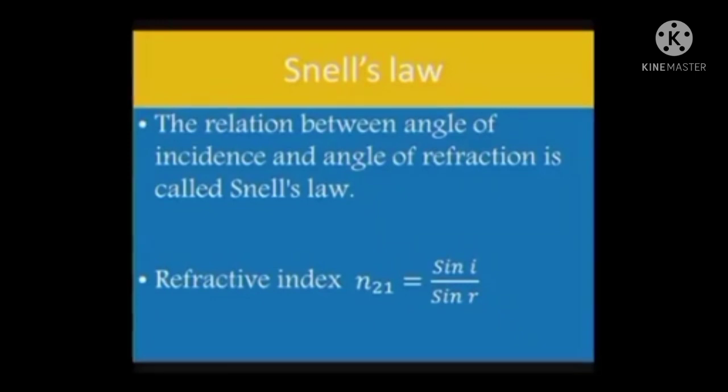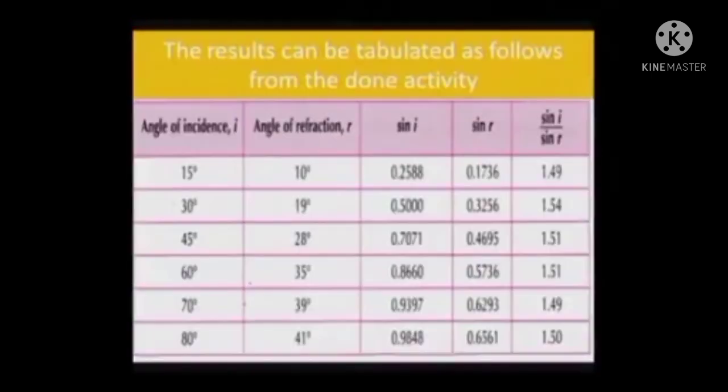Let us look at Snell's law. The relation between angle of incidence and angle of refraction is called Snell's law. Refractive index n21 is equal to sin i by sin r, where i is the angle of incidence and r is the angle of refraction.